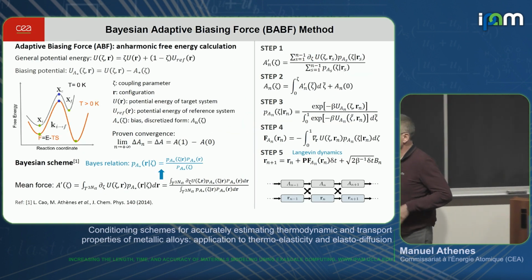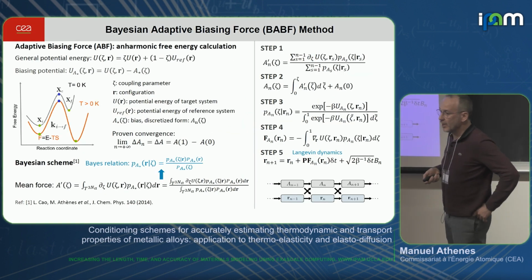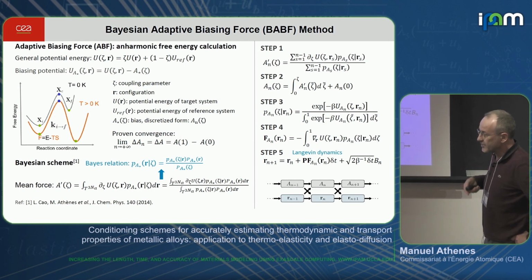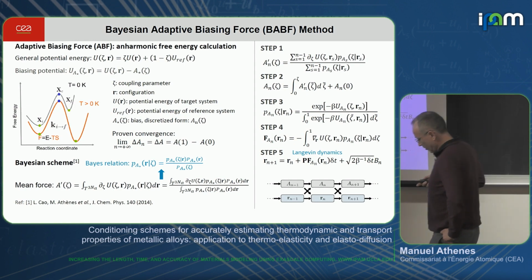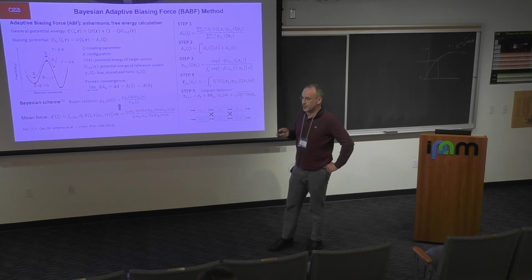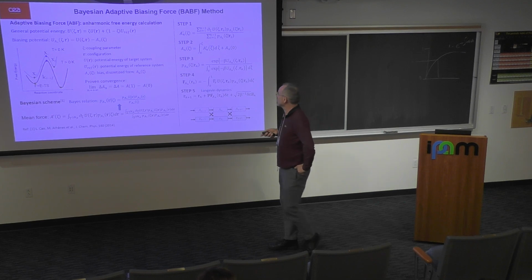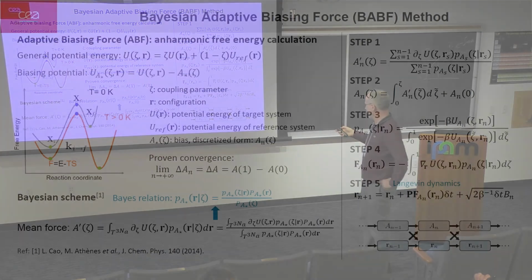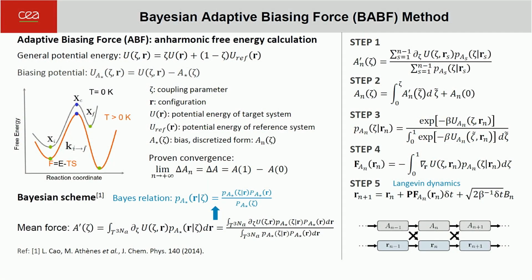This can be applied in the adaptive biasing force method, which is a variant of metadynamics. So instead of updating the biasing potential towards the free energy, we update the gradient of the free energy, the mean force, towards the derivative of the free energy. The algorithm is given here. There are 5 steps during a molecular dynamics simulation. Here it's an overdamped Langevin equation, but it could be a standard Langevin.